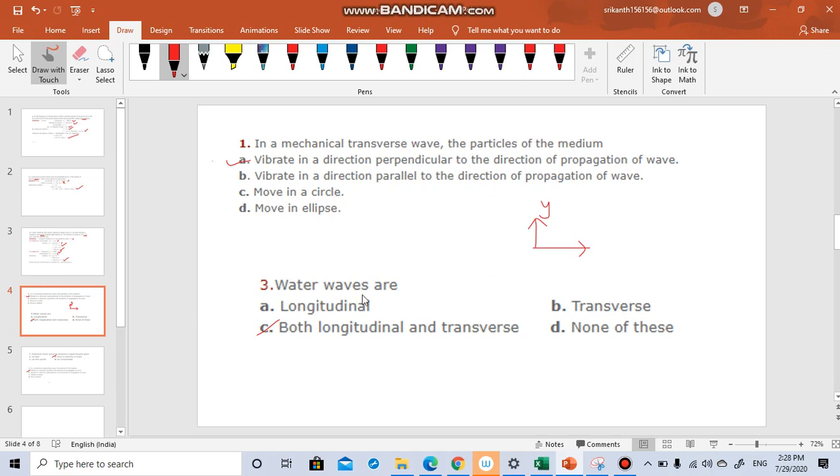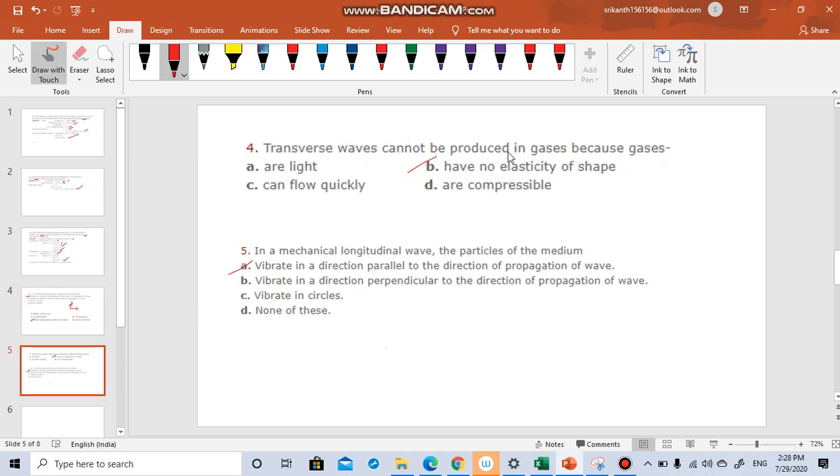Option A is correct. Water waves are longitudinal, transverse, both longitudinal and transverse, none of these. You have to remember this special feature of water wave. They're both longitudinal as well as transverse. Option C is the correct answer. It's a theory question.